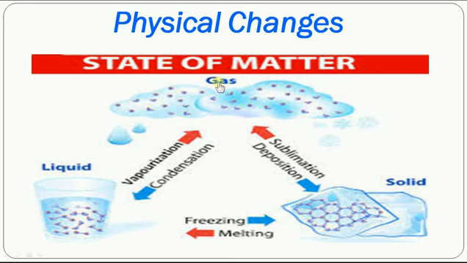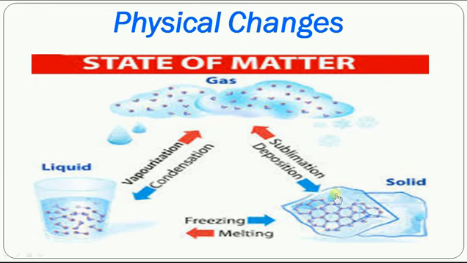Similarly, some substances have a peculiar character like this, so they will directly change from solid to gas. Let us have some examples like mothballs, naphthalene balls, or camphor. What happens when you heat it? The solid camphor directly converts into gaseous form, right? And when you cool it, the gaseous form comes directly back to solid form without going into the liquid state.